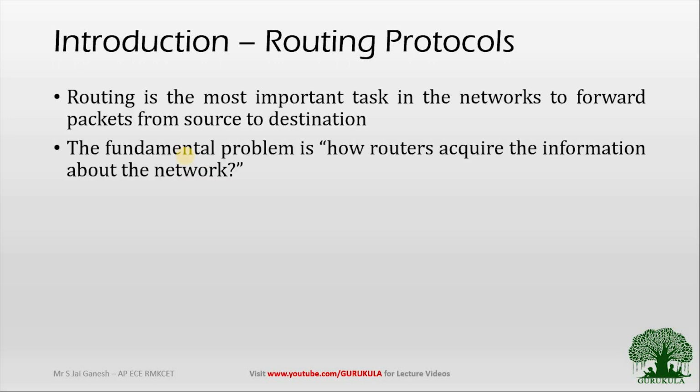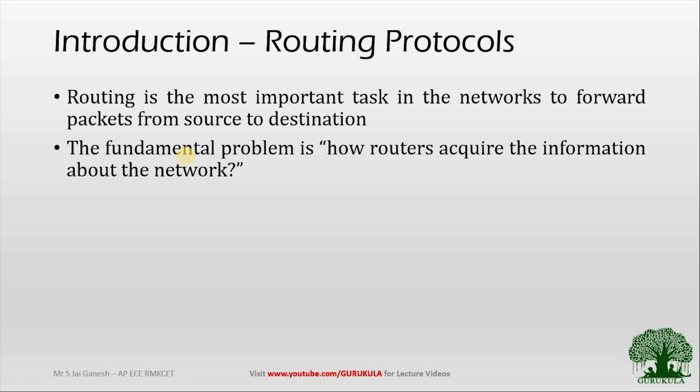Because routing is the most important task in the network, to forward packets from source to destination. As we discussed in the previous video, how exactly a packet is routed from one point to another, or in other words from source to destination. In order to transfer a packet from source to destination, all the intermediate nodes, which we call routers, who are responsible for routing the packet to the correct destination, require a routing table. In that routing table you will have the information of the neighboring nodes, without which transferring a packet is not possible.